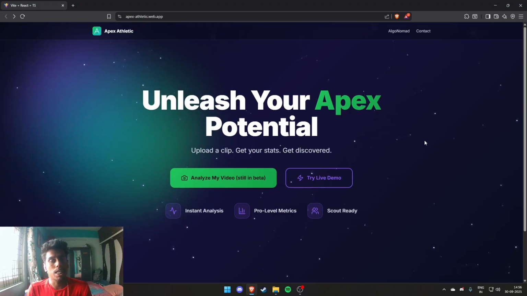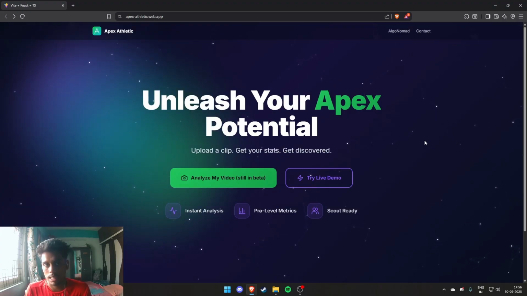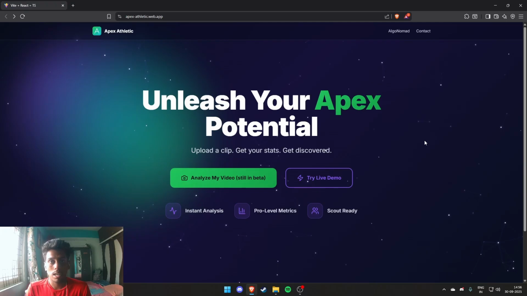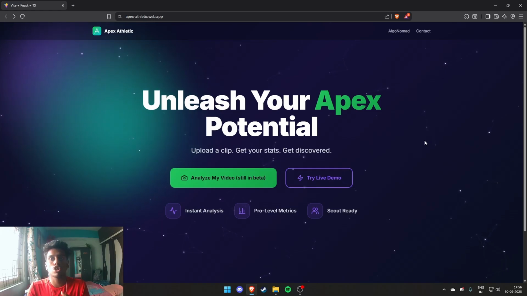So this was the demo of our very own app Apex Athletic, and also the depiction of its potential. We strongly believe that this app can help change the future of India when it comes to sports, because a lot of talents, especially in the rural area, as I said, go really undiscovered.